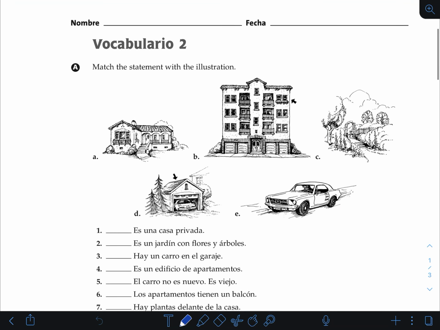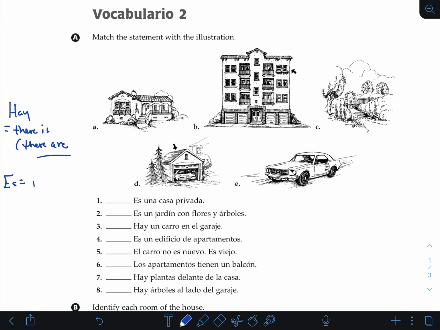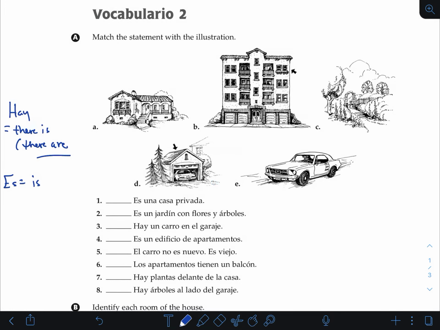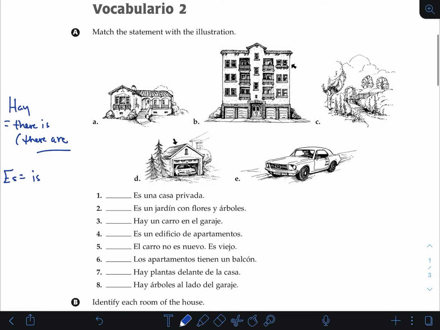So this is what you're supposed to do today. And you're matching the statement with the illustration. Now remember, hay equals there is, there are. Super important. Es is, right? We need to know that. So, es una casa privada. Now, remember our vocab words about private house, apartamento. What else? We got las afueras.